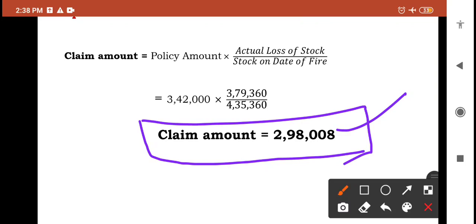See, it is very simple. First we need to understand the question, and we need to keep in mind the points, what sort of information is given, and we need to follow the 5 steps. Step number 1, preparation of trading account. Step number 2, rate of gross profit. Step number 3, memorandum of trading account. Step number 4, actual loss of stock, and the last step, step number 5, claim amount. Okay, so these are the 5 steps to follow in order to ascertain the claim amount.